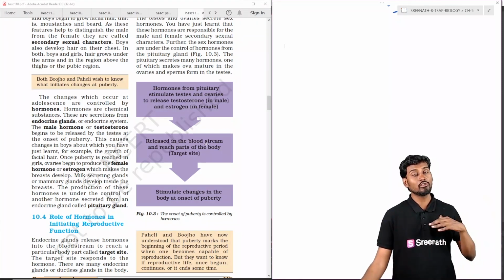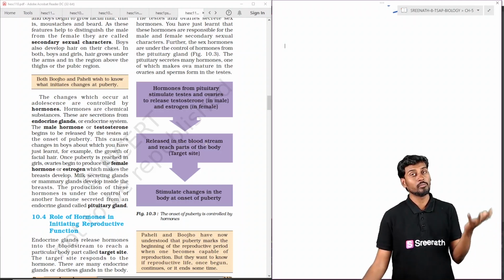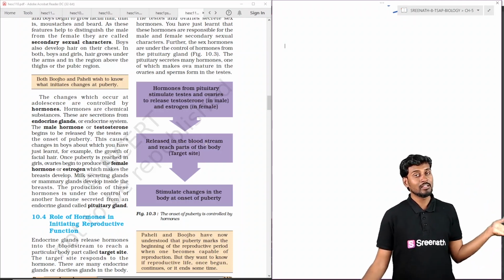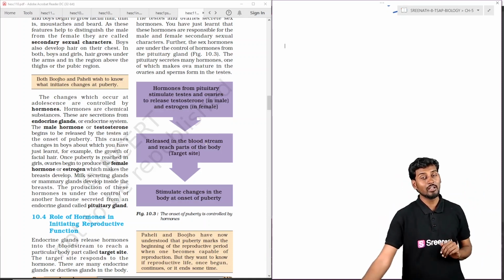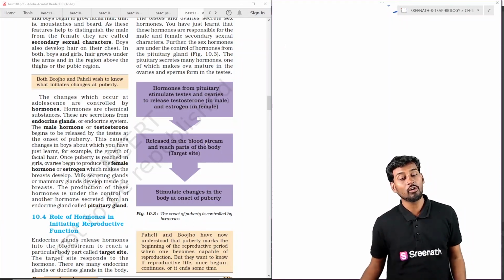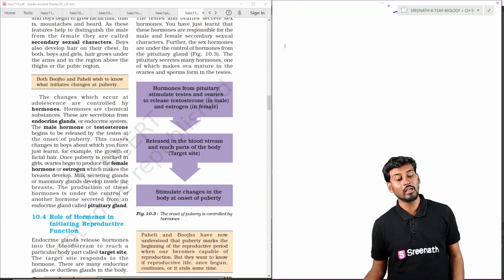So the hormones are generated by the sex organs under the control of the brain and the pituitary gland, that is the master gland. These hormones enter the blood, and thereafter they reach the target site, which is involved in the onset of puberty, showing the stimulation of the changes.